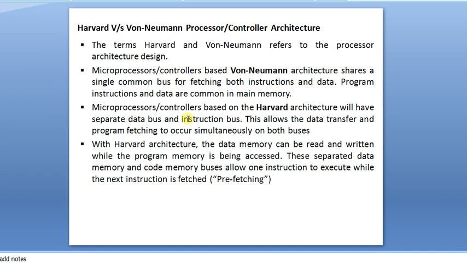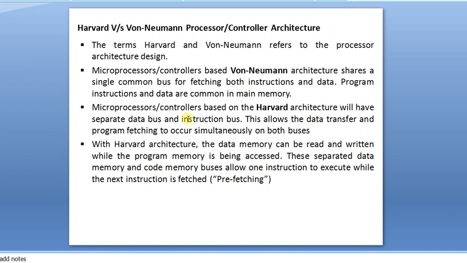The architecture shares a single common bus for fetching both instructions and data in von Neumann architecture. Here it shares instructions, addressing and data. We have three signals: address bus, data bus and control bus. Here the address bus and data bus are shared by a single bus, which is called von Neumann architecture. Program instructions and data are common in main memory. There is no differentiating here.